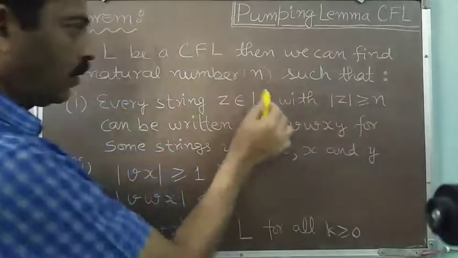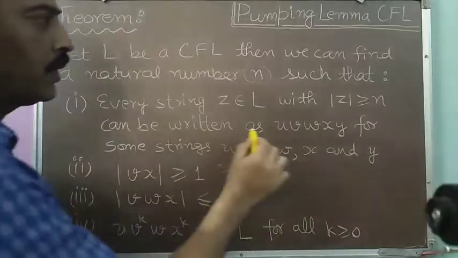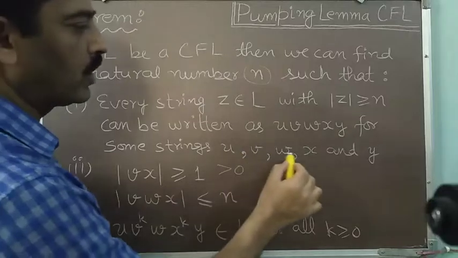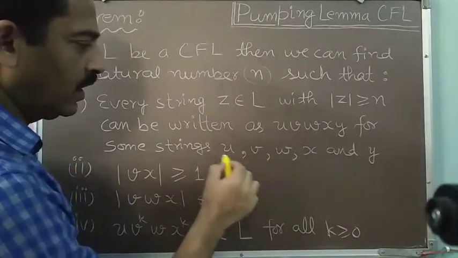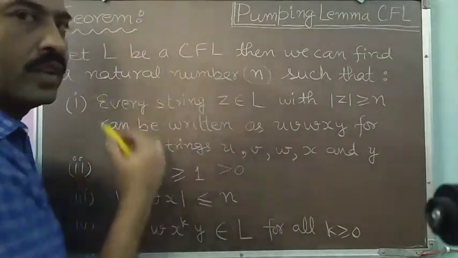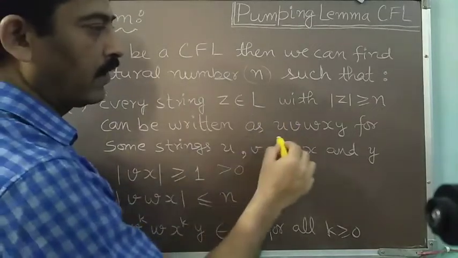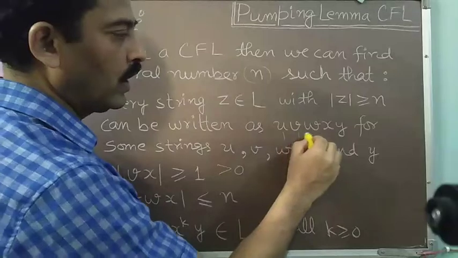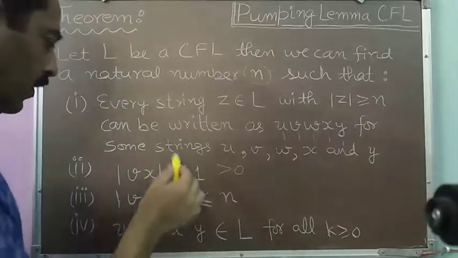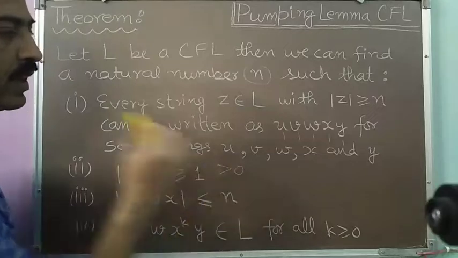So every string of the language which has its length greater than or equal to the pumping length can be written as uvwxy for some strings u, v, w, x and y. Meaning thereby each of u, v, w, x and y will be substrings of this z. They will be part of this z. So this z can be divided into 5 parts: u, v, w, x and y, with length of vx greater than or equal to 1, or we can say it is greater than 0.